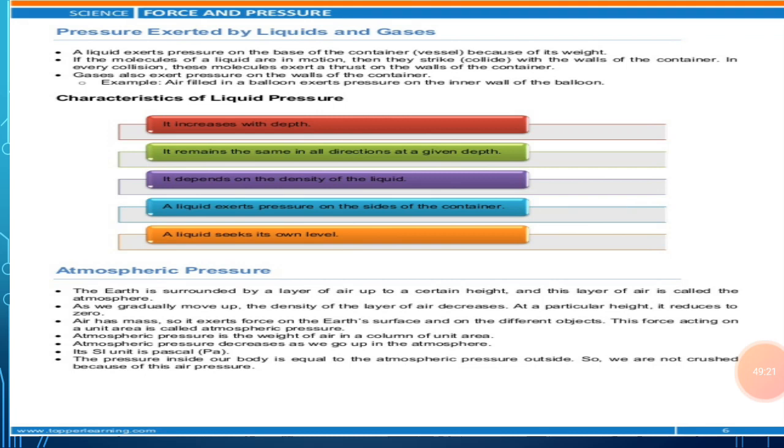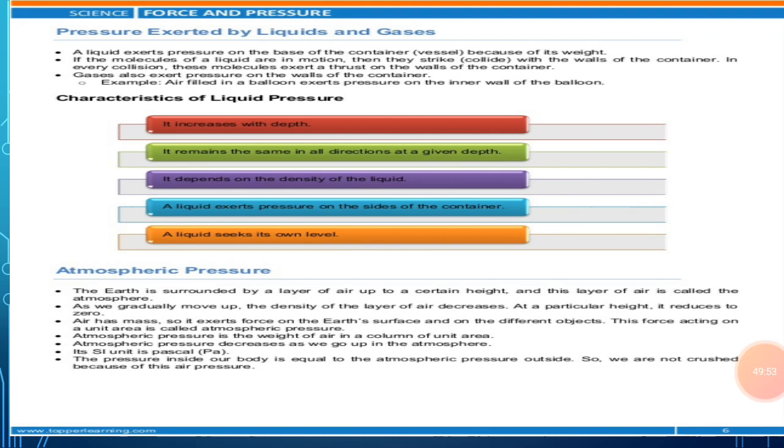Now from this activity we just come to the conclusion that a liquid exerts pressure on the walls of its container, and the liquid exerts equal pressure at the same depth, because the two holes are at the same depth and at an equal distance from the base of the plastic bottle. So here the liquid exerts equal pressure at the same depth.